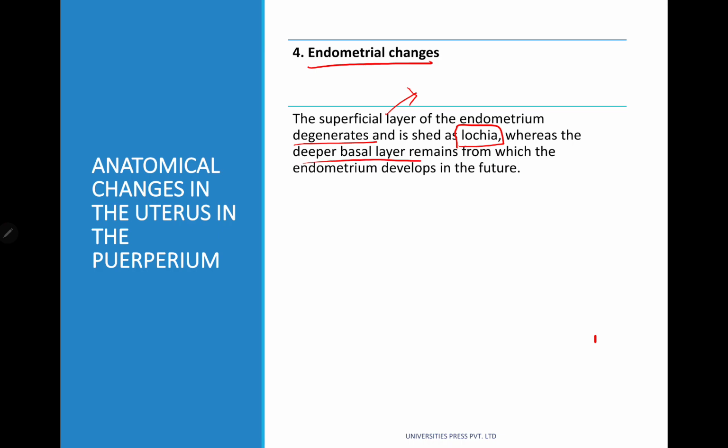Whereas the deep basal layer remains from which the endometrium develops in the future.